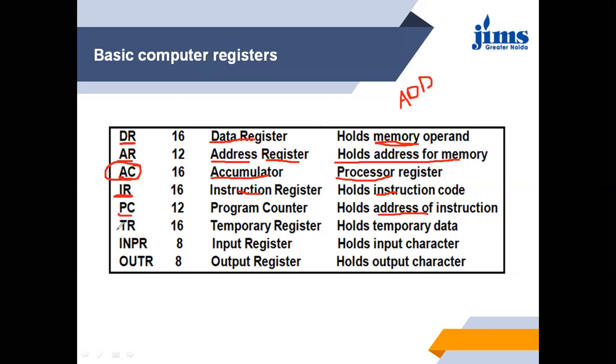TR, the temporary register. Sometimes at the time of processing, the processor wants to access some other value. So instead of putting that value in the primary memory, the processor puts that value in temporary registers for the time being.